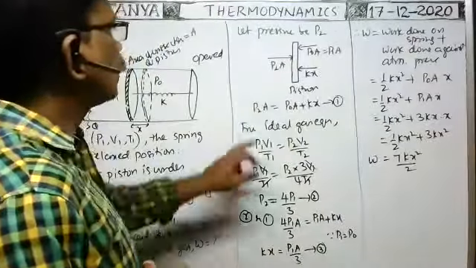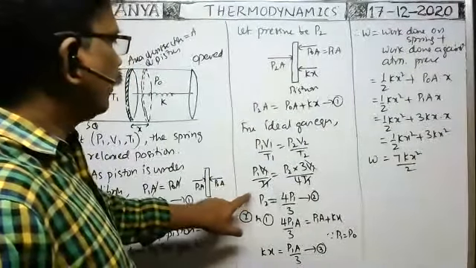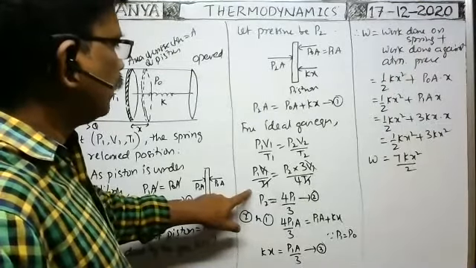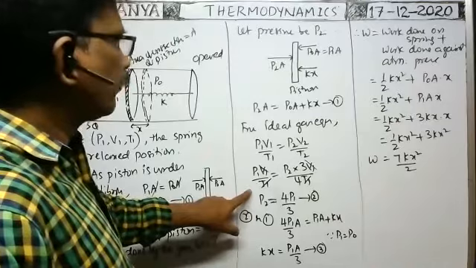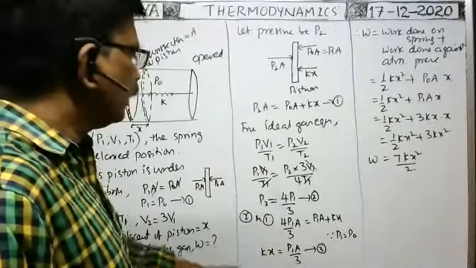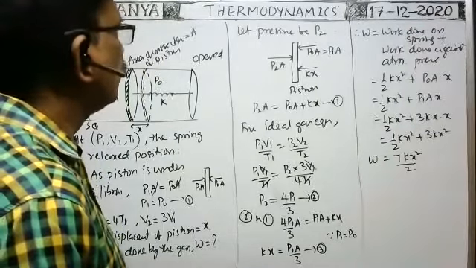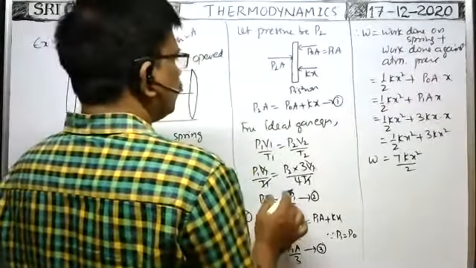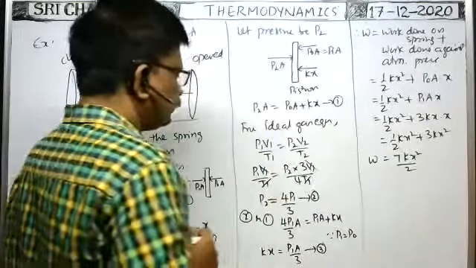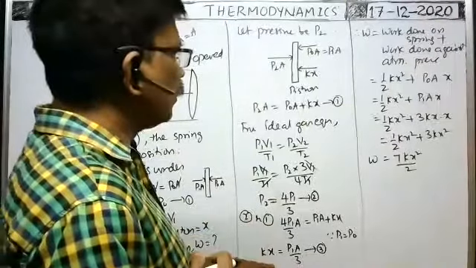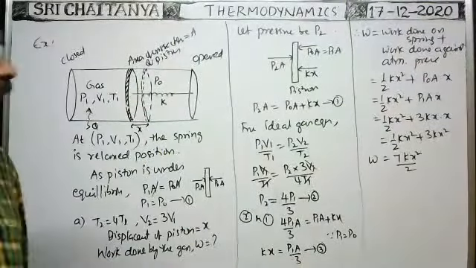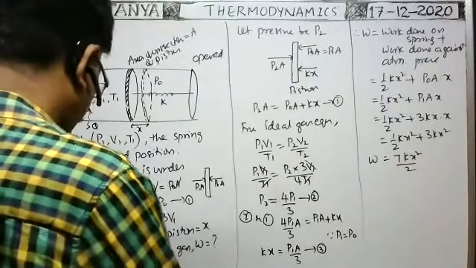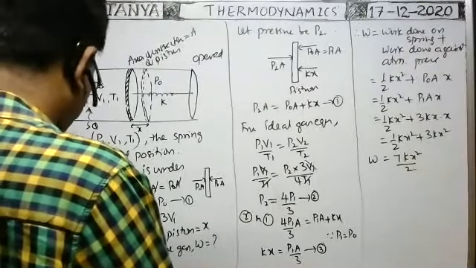P1, V1, like that only. So from this we have P1A. How can we write it in terms of P1 and V1? Kx must be substituted in terms of P1 and V1. Under equilibrium, we have Kx equal to P1A by 3, which we got here. Now, how can we convert kx square in terms of P1, V1?